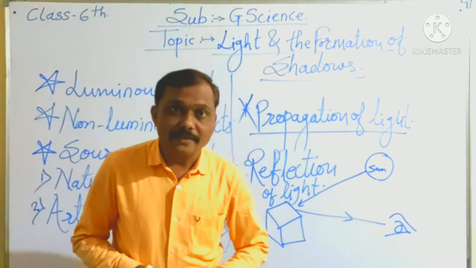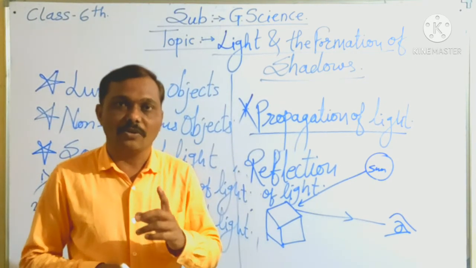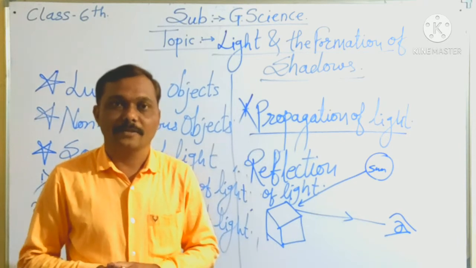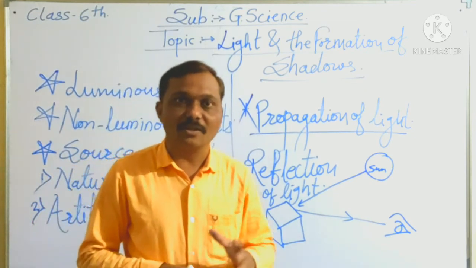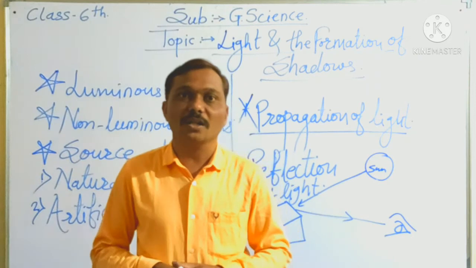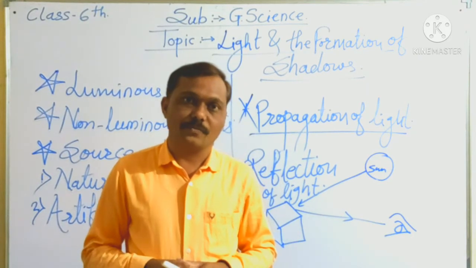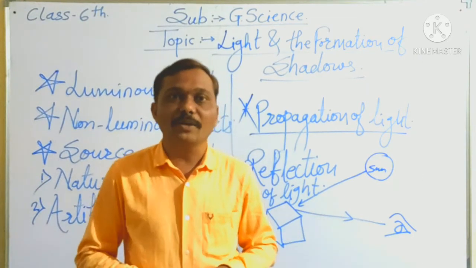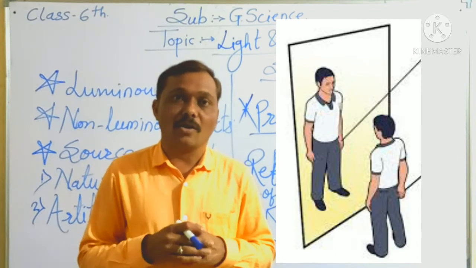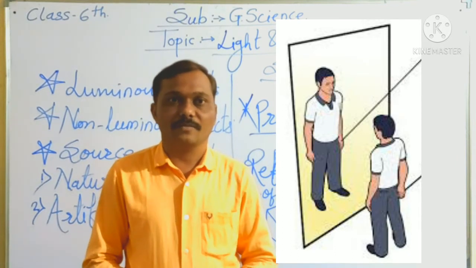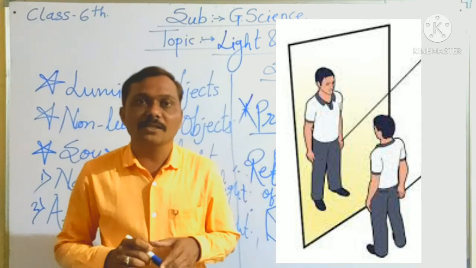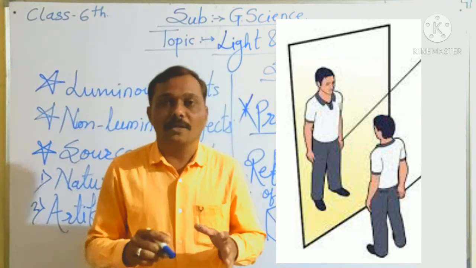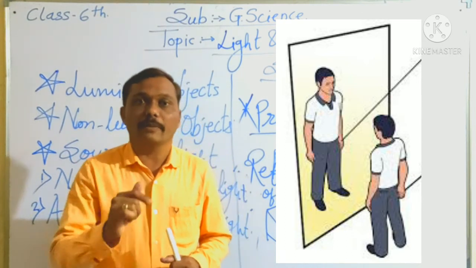Okay? Do you know that we can see our image only in a mirror or a glossy surface, not on paper, on a wall and different other places? So why do we see our image in a mirror or on a glossy surface? Yes, we can see our image in a mirror only because of double reflection.